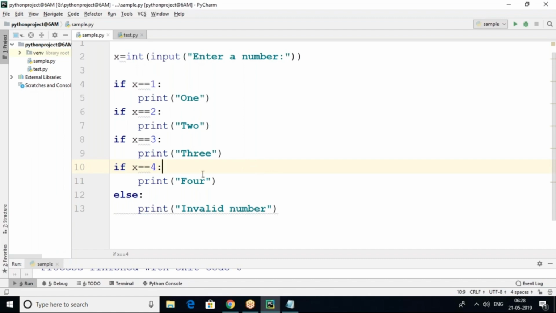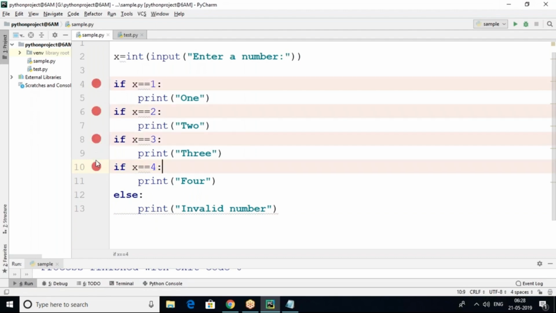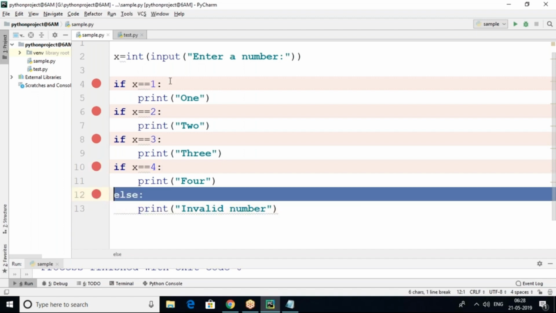One doubt I'm going to clarify: if the value entered is 4, it comes correctly, so why does invalid number not come? In the sense, this if block is immediately preceded by the else block. This is x equal to 4; if true, else will not execute. If it is false, it will execute the else part every time. So let's check how the conditions are checked here. Immediately I'll show you by keeping a breakpoint.